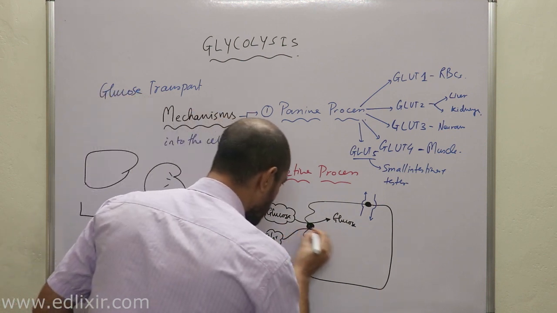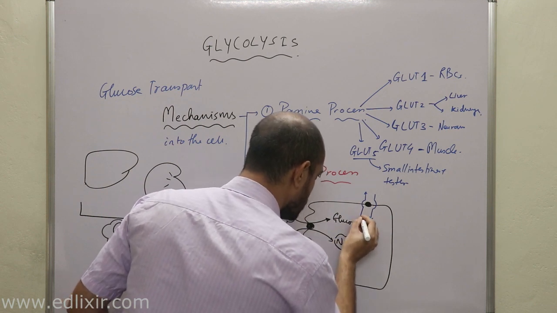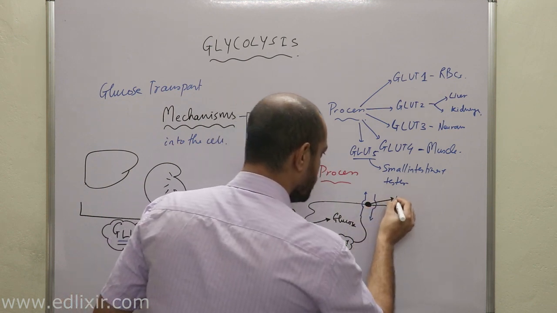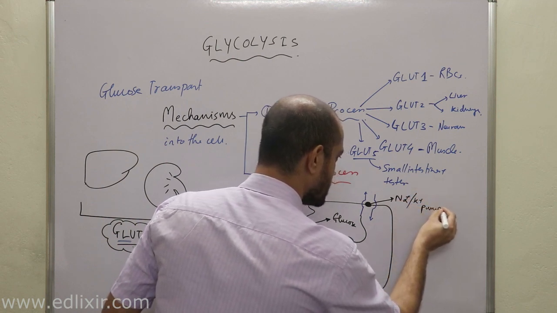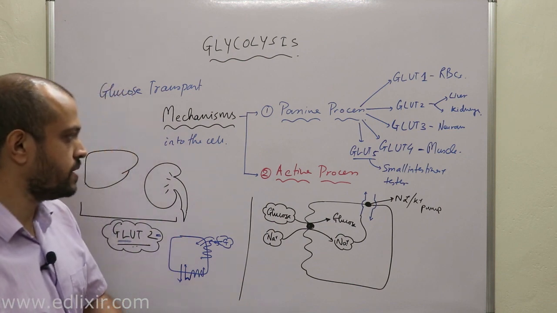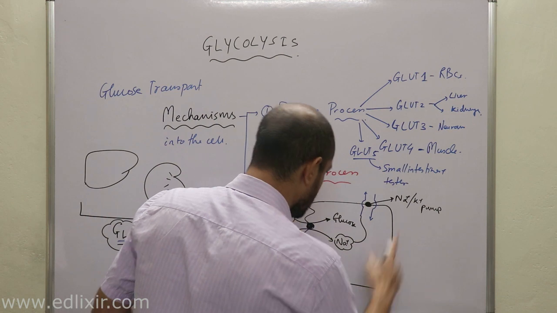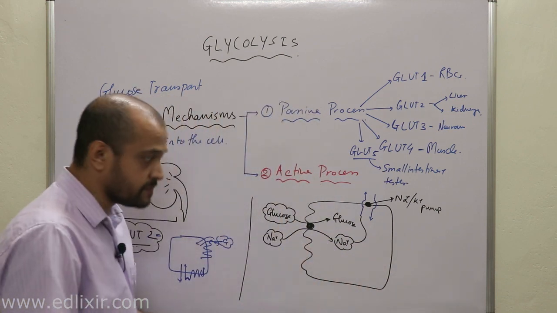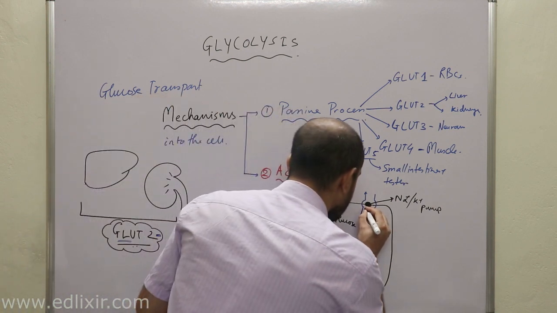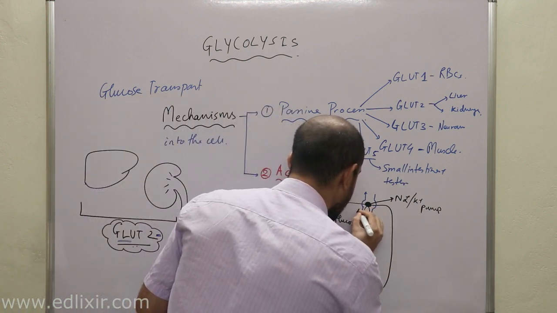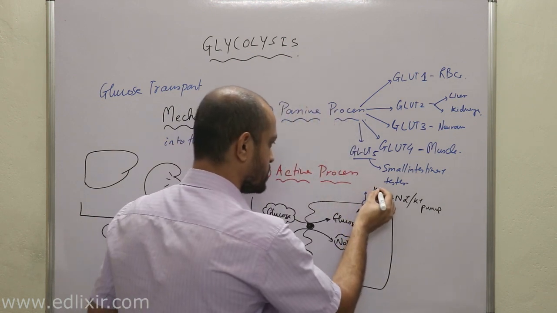Now a very important point here we need to understand is that sodium is again thrown out by the sodium potassium pump, right? Now listen with all your attention. This is actually the active process by which glucose enters your cell. Why? Because this sodium potassium pump utilizes ATP for its working. Potassium enters the cell, right?